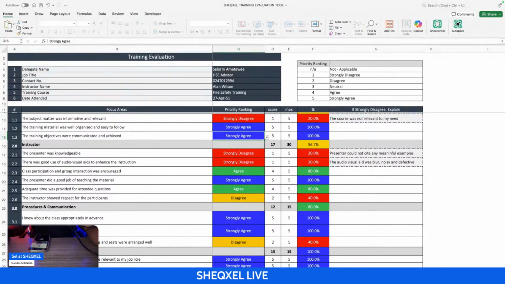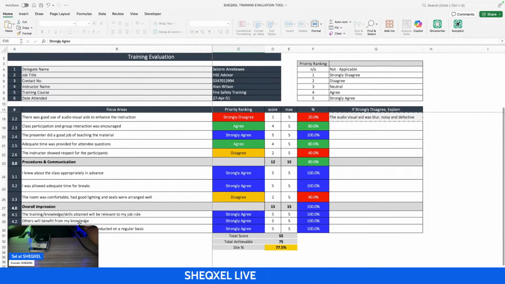So this is basically our communication. I was allowed adequate time for breaks. The room was comfortable. It had adequate lighting. Seats were well arranged. Overall impression: the training knowledge and skills attained will be relevant for my job. I strongly agree. Others will benefit from my knowledge. I strongly agree. This training is worthwhile and should be conducted on a regular basis. I strongly agree.